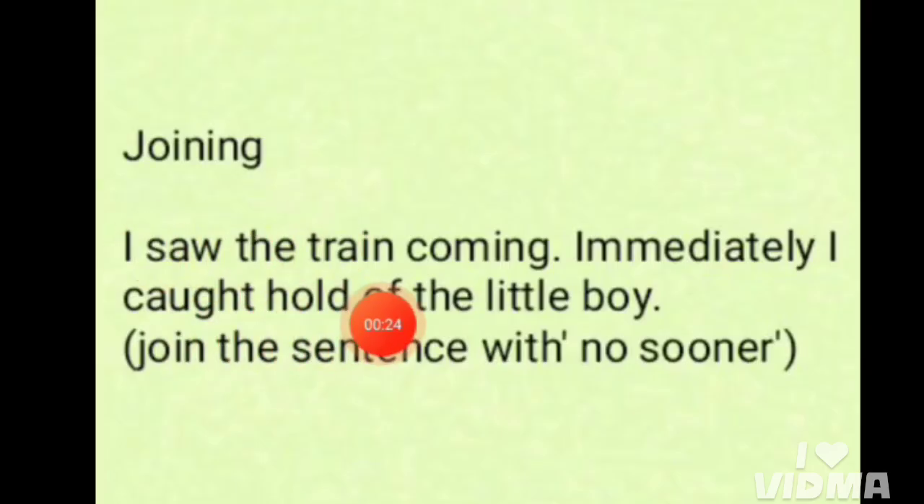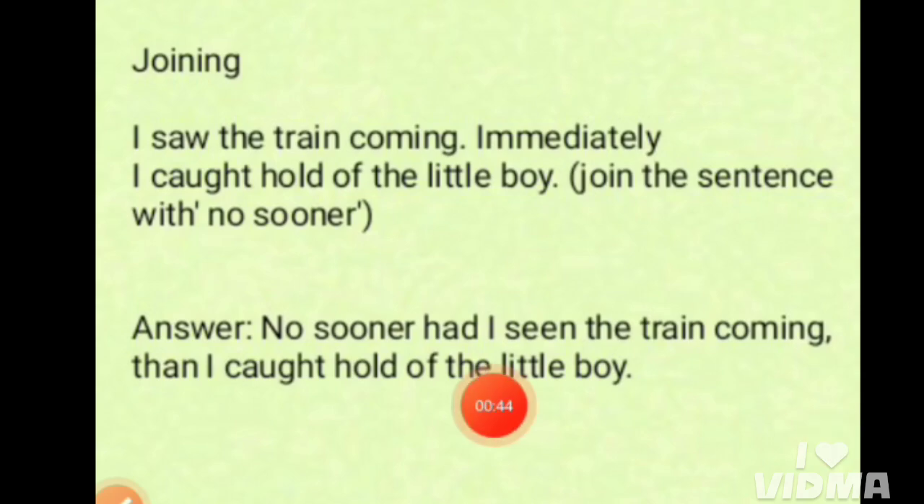Joining. I saw the train coming. Immediately, I caught hold of the little boy. We have to join these two sentences with no sooner. This is the answer. No sooner had I seen the train coming than I caught hold of the little boy. If we have to use no sooner, then we also have to use than with the phrase no sooner. And this sentence has become a negative sentence. So, no sooner had I seen the train coming than I caught hold of the little boy.